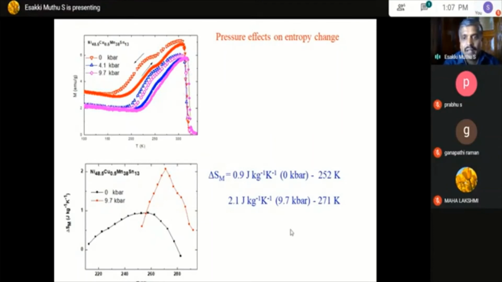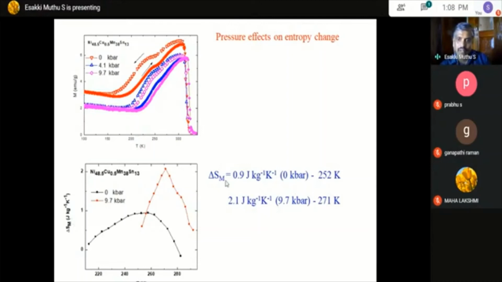And due to the substitution of copper in this material, the delta Sm value, when compared to the nickel Mn tin, reduces. It means we are substituting some antiferromagnetic metal into the nickel ferromagnetic metal, so it reduces the magnetization overall, and simultaneously it reduces the delta Sm value.